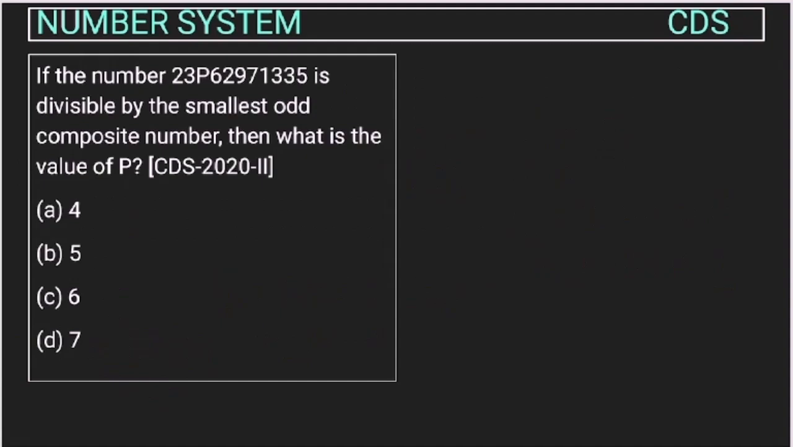Now this question is from number system asked in the CDS exam of 2020. If the number given is divisible by the smallest odd composite number, then what is the value of p? See, we all know about divisibility, right? But here, which number is divisibility being asked for, right? So the smallest odd composite number.